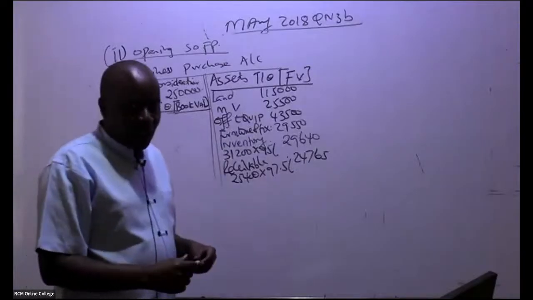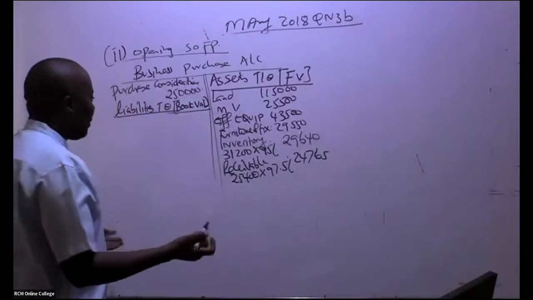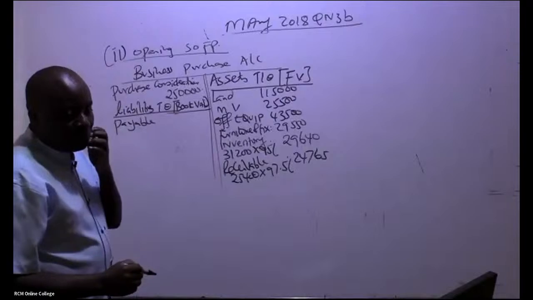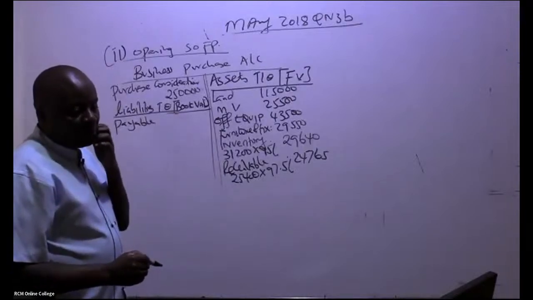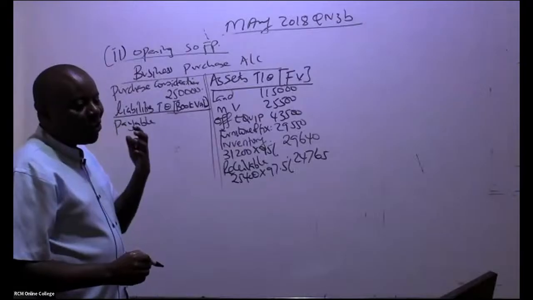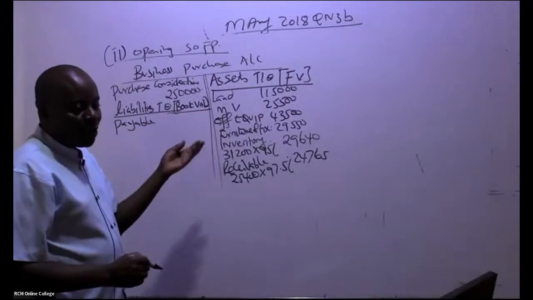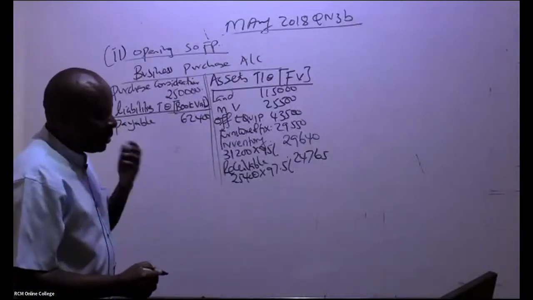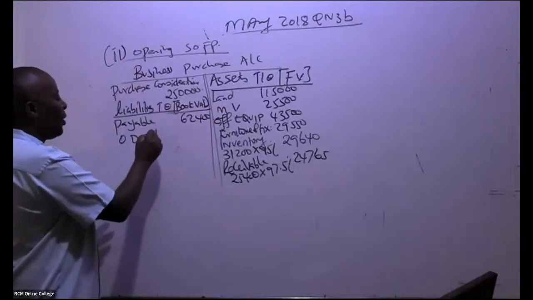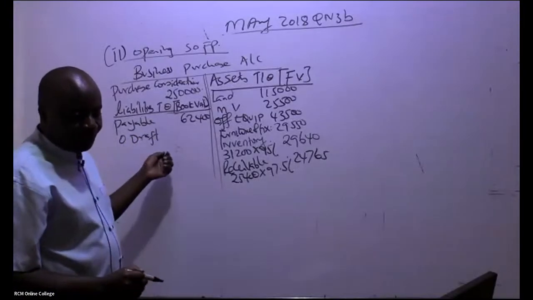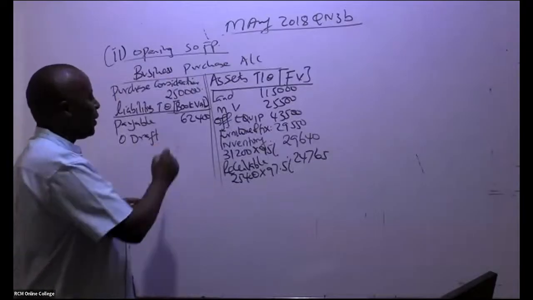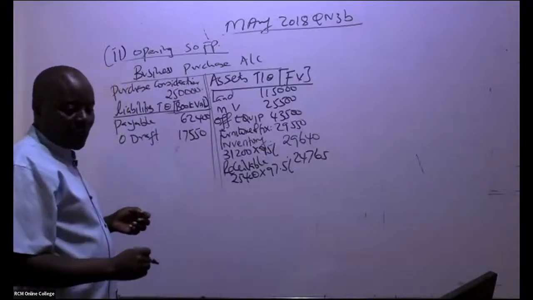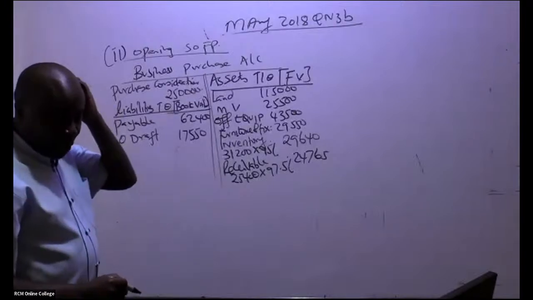So for the liabilities, like account payable, we are told it was taken over. How much should I write here? Book value. Don't go searching for a lot of information. In this case the payable was 62,400. Then we have the bank overdraft. We take it the way it is, 17. Then we have accrued expenses.